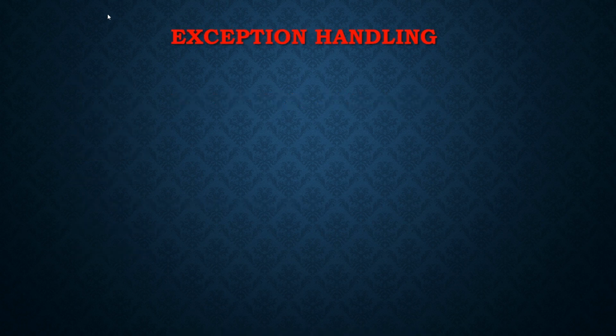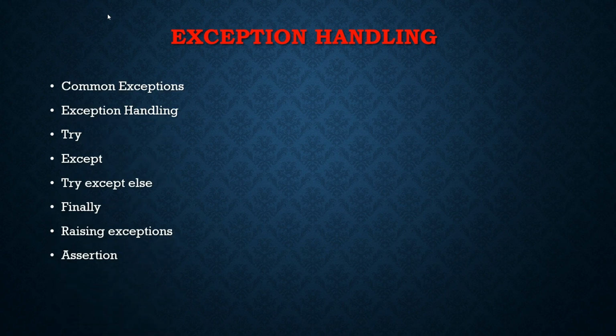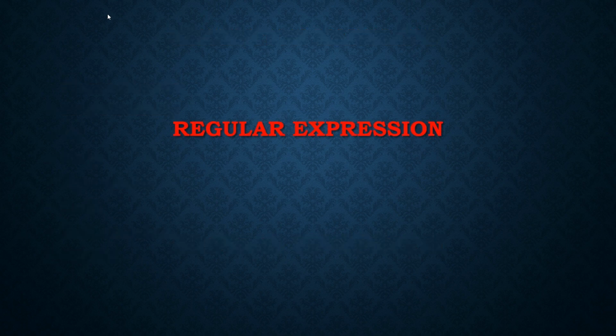Then let's move to exception handling. This is nothing but error handling. Here we'll be learning common exceptions, exception handling, and blocks like try, except, else, and finally. Whenever we have doubtful code, we'll write it in the try block, and the error we will handle in the except block. If any error occurs, it will move to the except block, and the except block will be executed. The finally block is not mandatory, and it will be executed every time. And else will run when we have correct code, and from try it will move to the else block. Then raising the exception and assertion, all will be learned in exception handling.